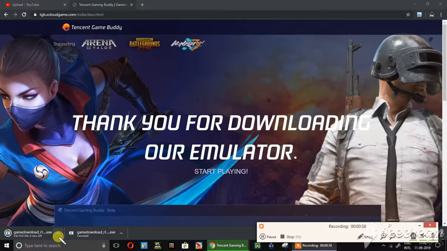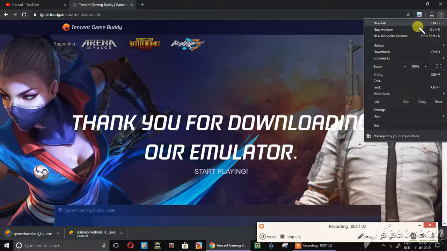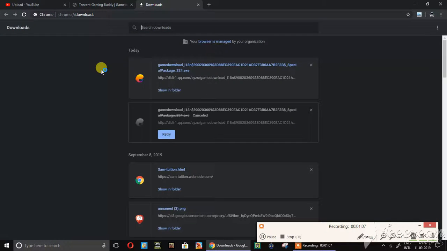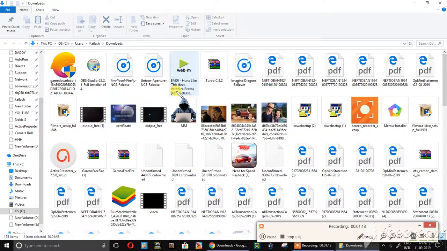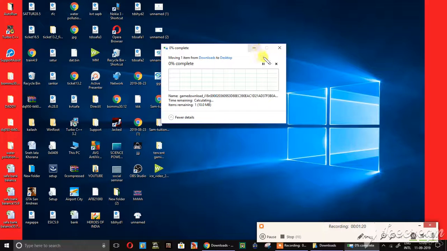Okay friends, now the download is done. Now you go to your Google Chrome downloads. In this downloads your file will be there. Okay, this is the file, and click show in folder. In that one the folder will be opening. You click this folder.